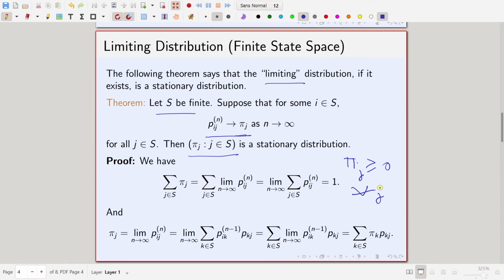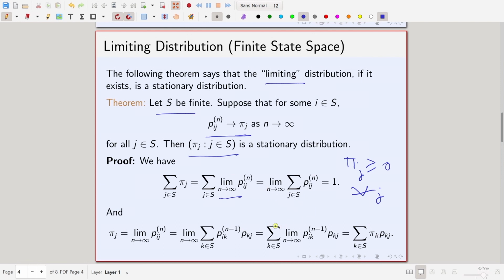Now, we show that the sum is 1, again that is very simple. So, summation over j in S of pi j is equal to summation over j in S of the limit as n goes to infinity of P_ij^n, but now this is a finite sum. So, I can take the limit outside.